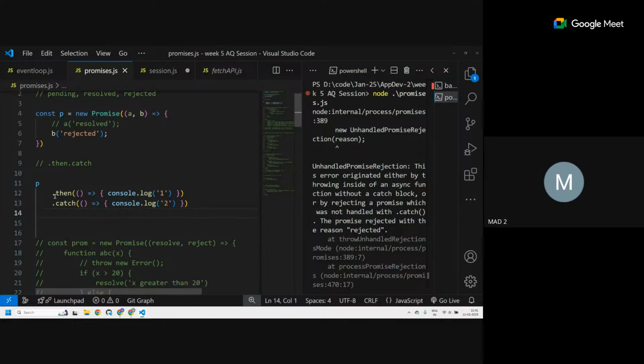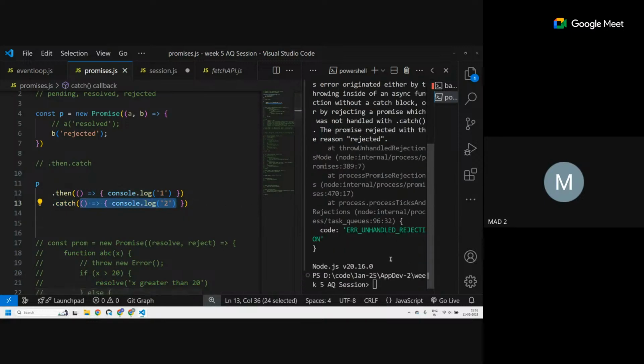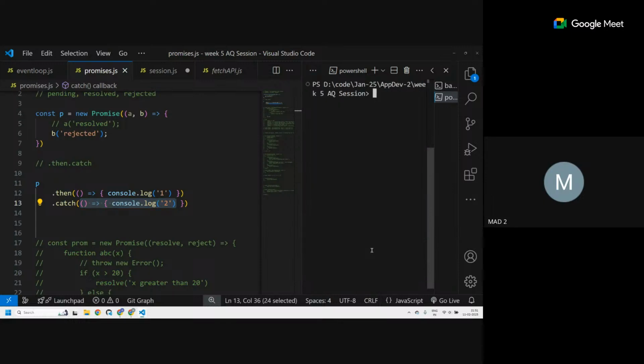What is happening? Dot then will not execute since I'm rejecting it. Dot catch will be executed, whatever is inside dot catch. See, 2 got printed.